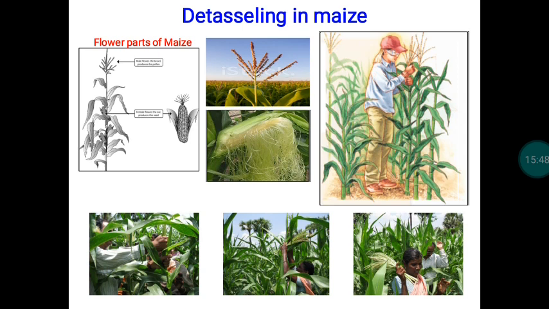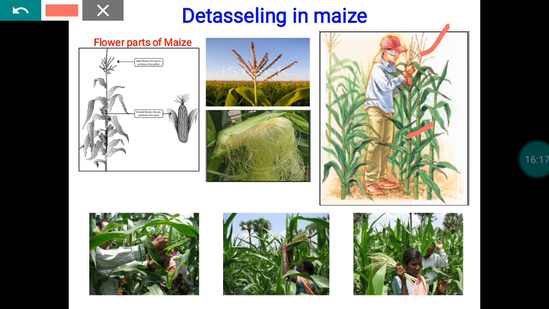The next mechanism is detasseling. This also manually creates male sterile plants in the case of maize. In maize, this process is very easy because the male and female flowers occur at different places on the same plant. I already told you that a tassel will appear on the top. This is the male part. The cob, that is the female part, will be in the middle part of the stem.